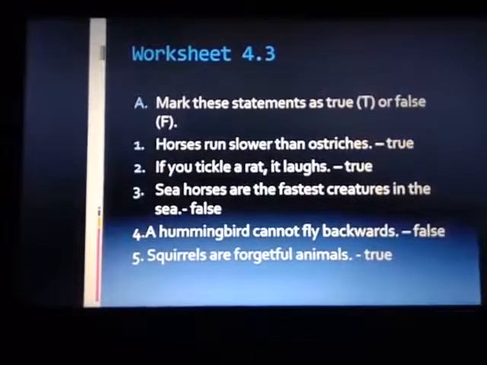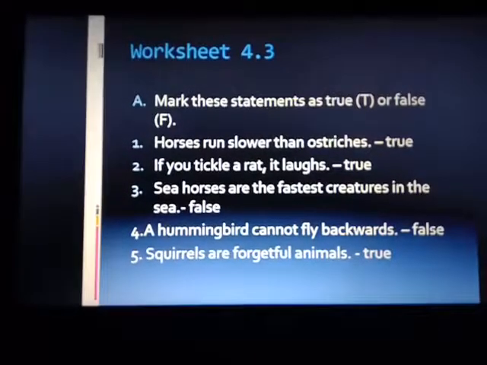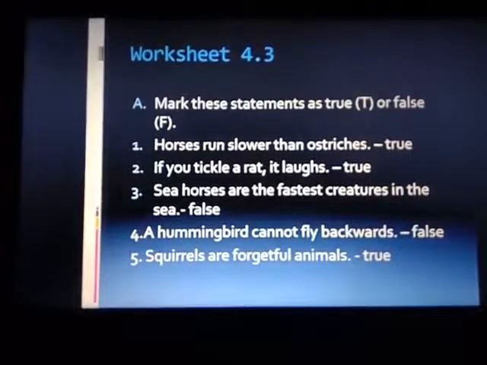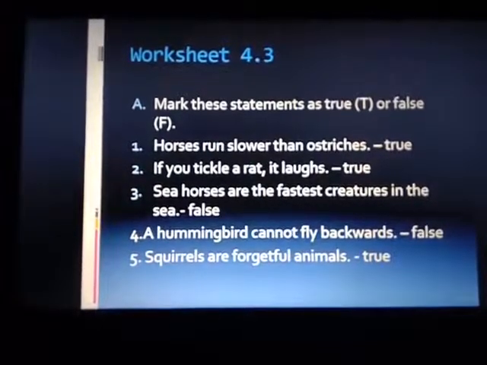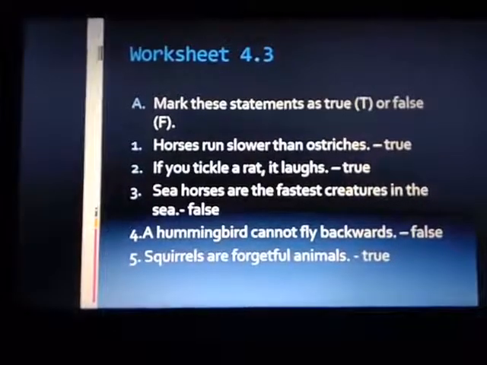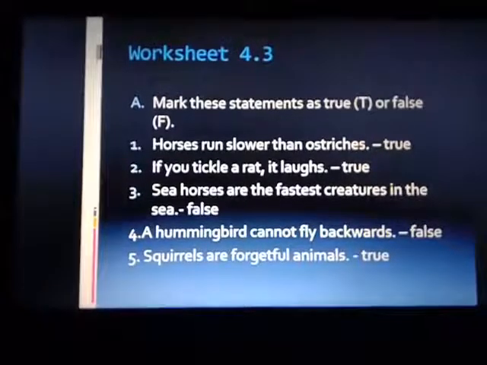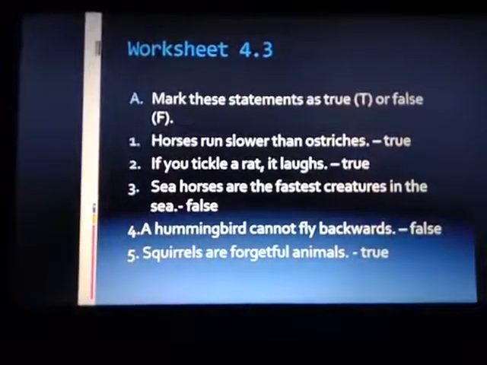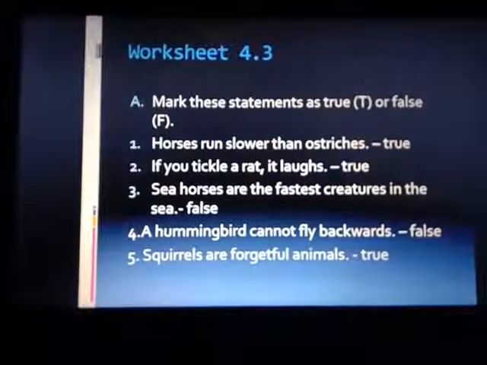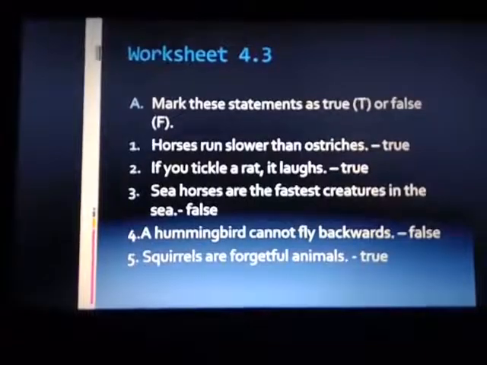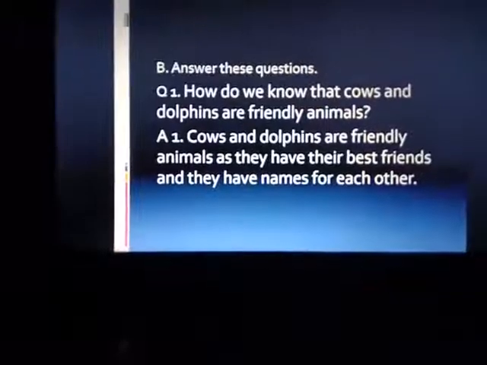Worksheet 4.3. A. Mark the statements as true or false. First, horses run slower than ostriches. True. Second, if you tickle a rat, it laughs. True. Seahorses are the fastest creatures in the sea. False. A hummingbird cannot fly backwards. False. Squirrels are forgetful animals. True.